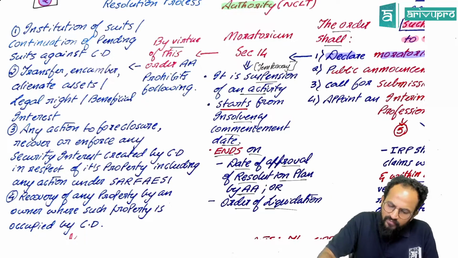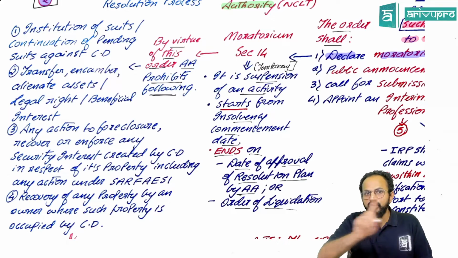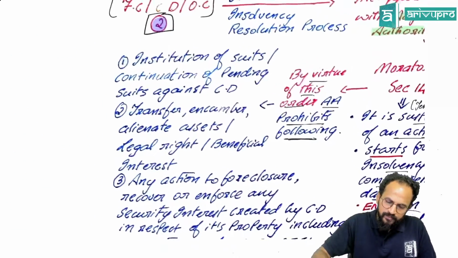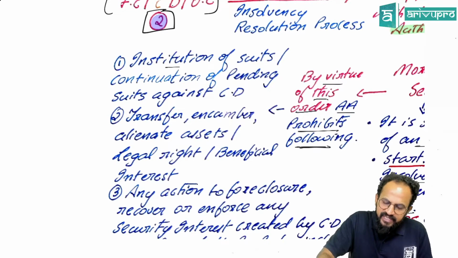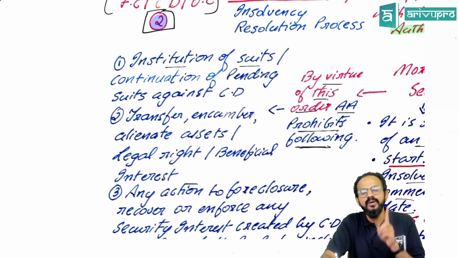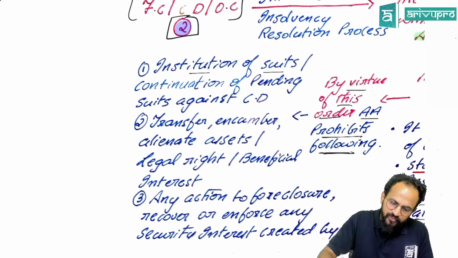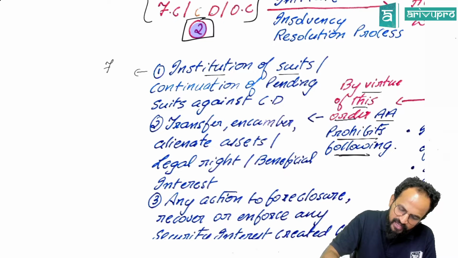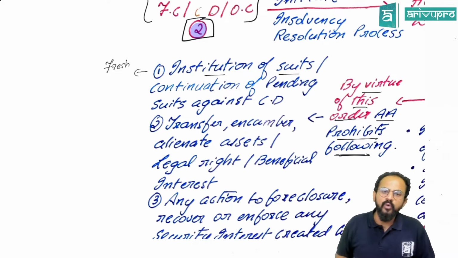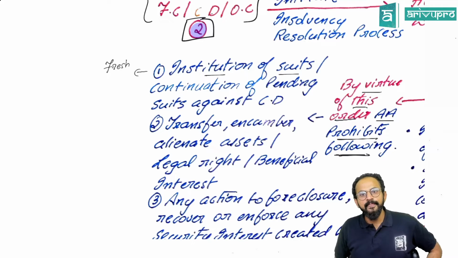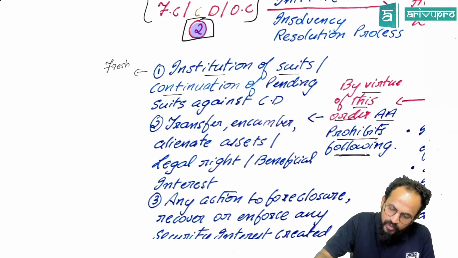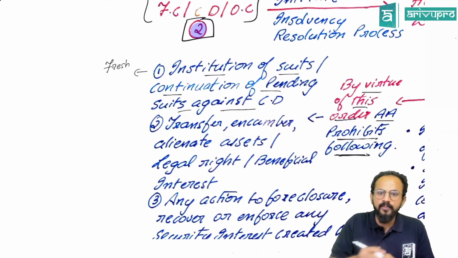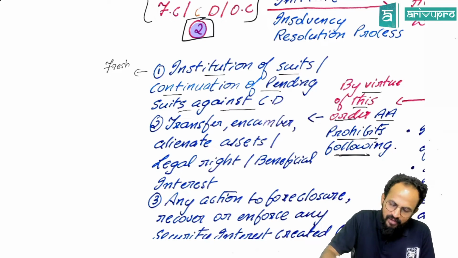By virtue of this order, the adjudicating authority prohibits the following. You cannot do these things. Sir, what are those things? First one, institution of suits. Suits means no one can file a case against you. Sir, this is fresh. You're saying no one can file a case against me. Correct. What about the cases already going on? The continuation of pending suits against the corporate debtor. Meaning, this will be paused for a while.